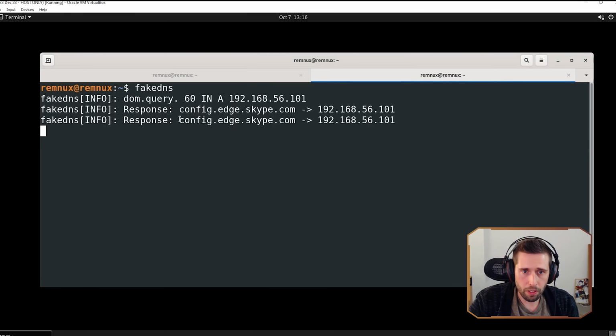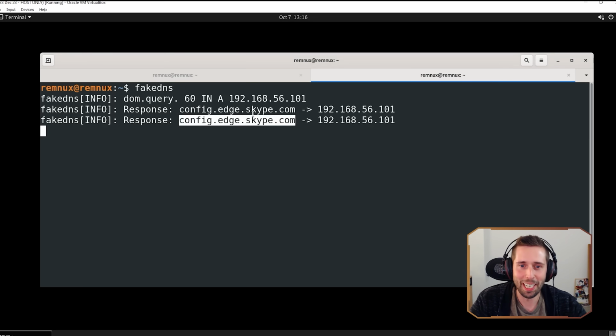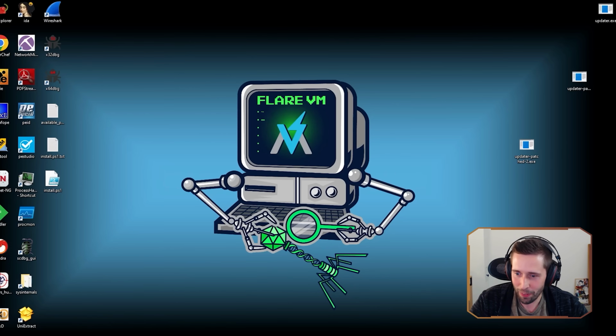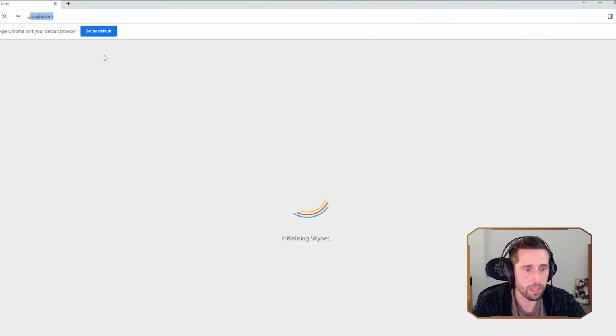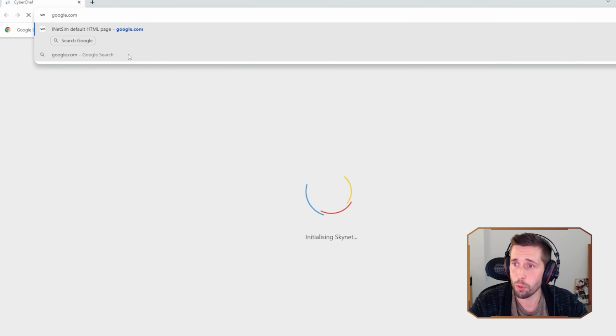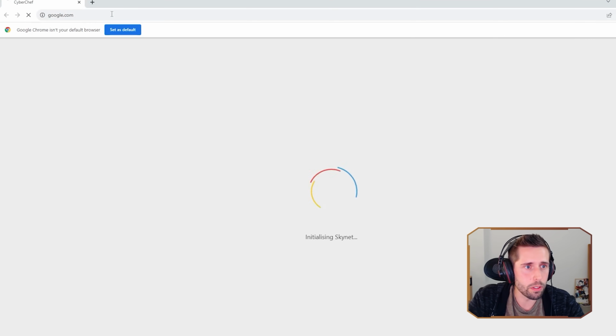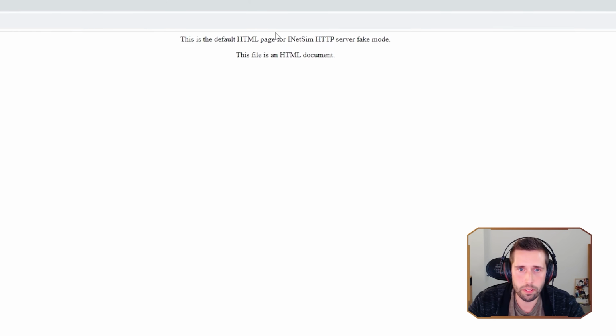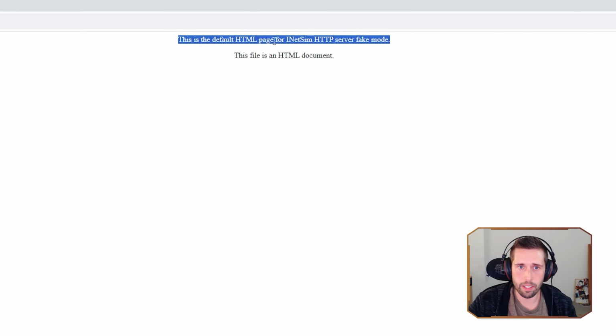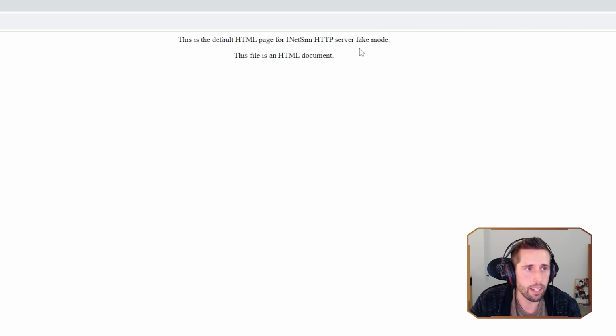And here you can see Windows is already doing some Windows stuff. We've got Edge communicating outbound, because you know how Windows is. Everything's got to talk to everything else. So let's see if we're successfully connected here, though. We can just open up a browser. CyberChef is opening. I didn't want to do that, but that's okay. CyberChef is another great tool, but we're not going to cover that one today. I'm going to go to Google and see. You can see here that it says this is the default HTML page for INetSim HTTP server fake mode. So that tells us that INetSim is working and we are getting our traffic intercepted.